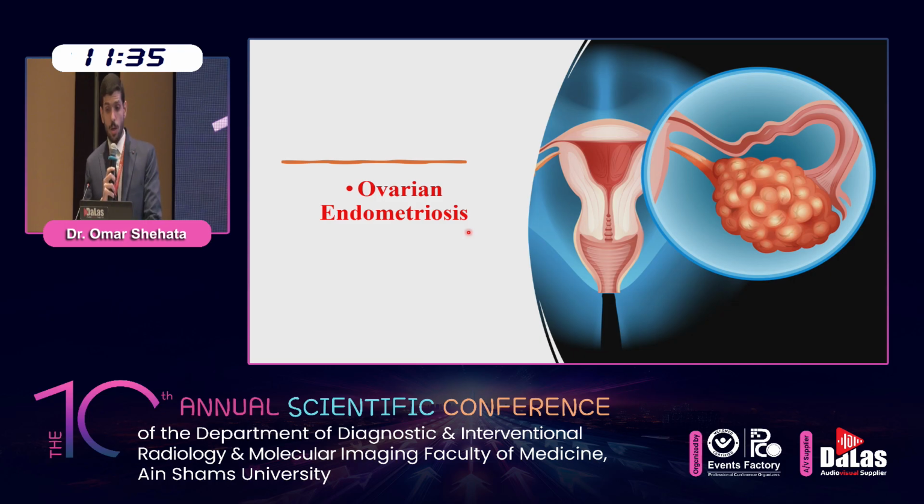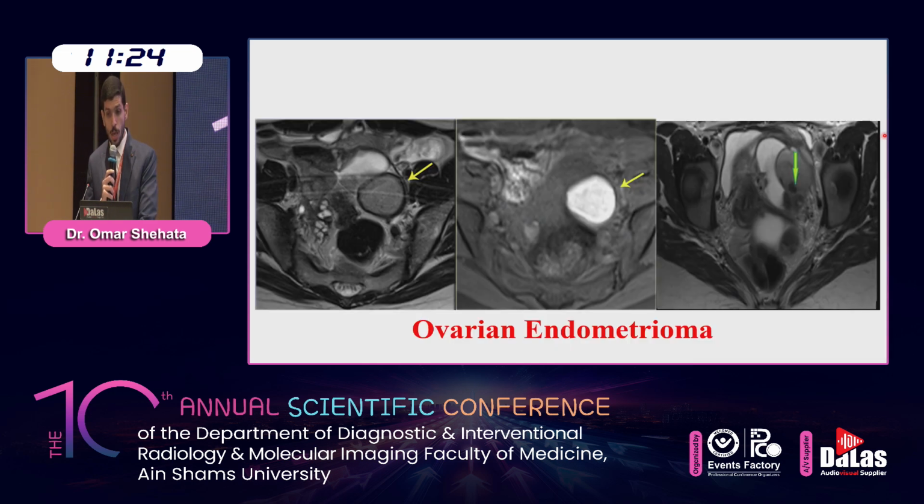Firstly, we start with the most common type of endometriosis, which is ovarian endometriosis. The term ovarian endometrioma should be used if the cyst is larger than 1 centimeter, while if it is less than 1 centimeter, it is called microendometrioma. In this case, the ovarian endometrioma demonstrates high signal intensity with no change in intensity on the fat suppressed sequence and low signal intensity on T2 weighted images, typically described as shading. Another common finding in MRI is the T2 dark spot, which appears as discrete, well-defined, markedly hypointense foci within the cyst on T2.